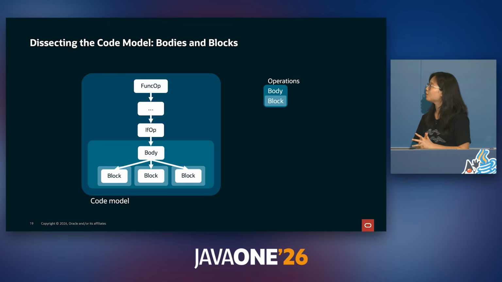This is a different code model where you can see a clearer difference between bodies and blocks. This is representing an if operation, or if-op for short, and each block inside of the if-op's body represents either a branch that the if-op may take, or a block that contains the conditional that is evaluated inside of this if-op.